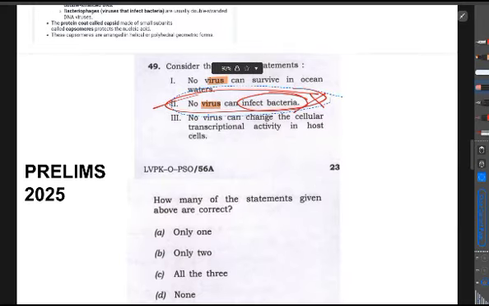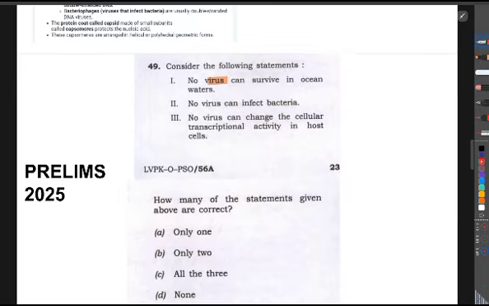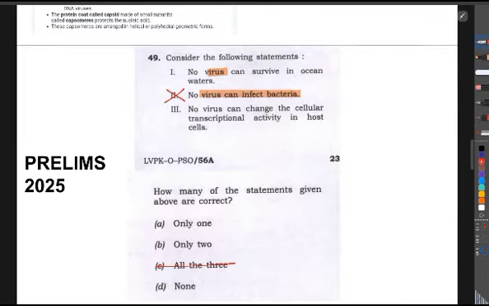So this statement too is wrong. See, here UPSC is not asking about bacteriophages, but is testing your awareness of whether a virus can infect a bacteria. That much is needed. So this is wrong, which means all three is not the right answer.